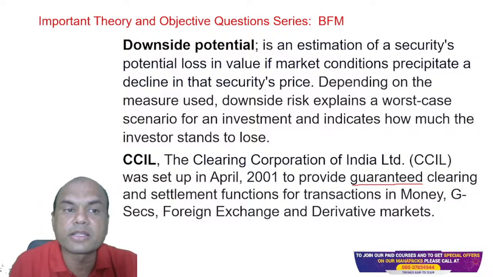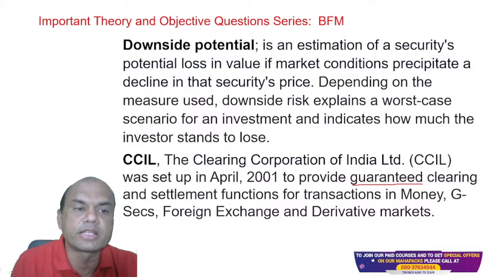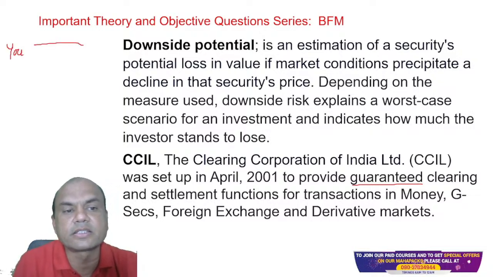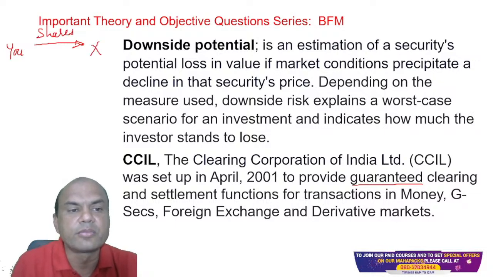What is settlement risk? Let me give you an example. If you sell shares to anyone, say Mr. X, Mr. X should give you rupees, because you are giving the shares.